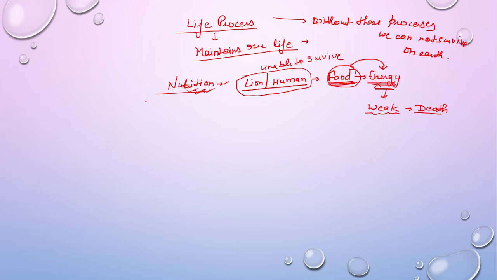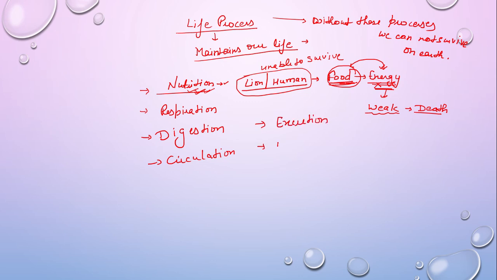We have many life processes which we have to discuss in this chapter, like nutrition, respiration, then digestion, the next process is circulation, and next is excretion, and next is neural control and coordination, right? We will discuss these processes in full detail one by one.